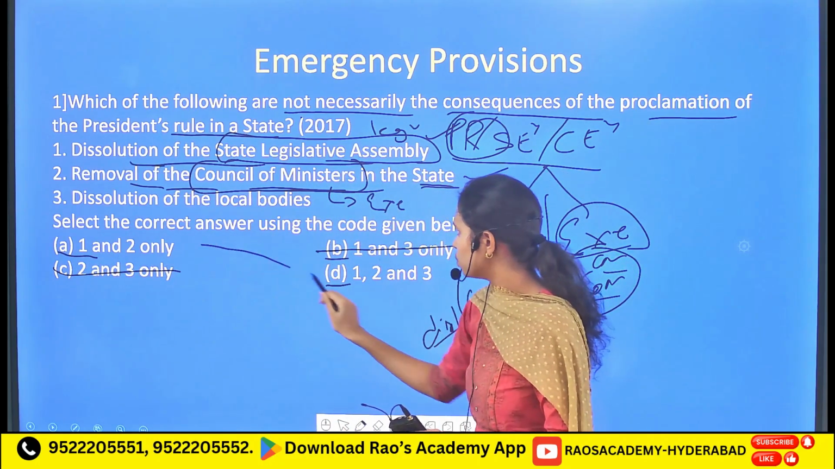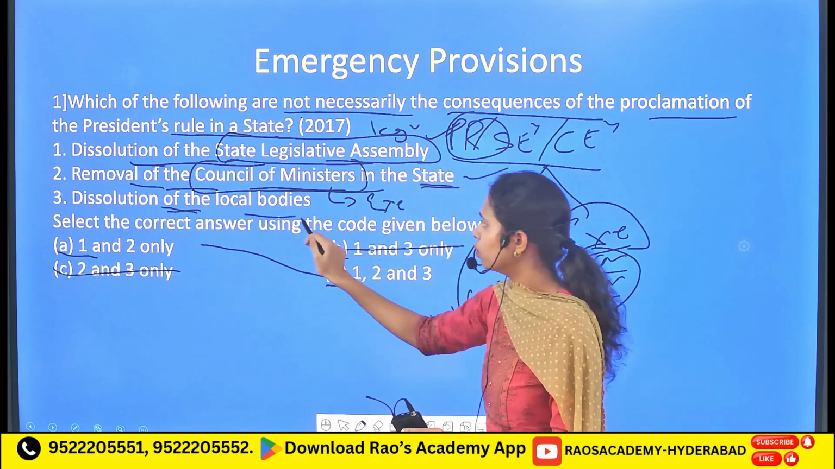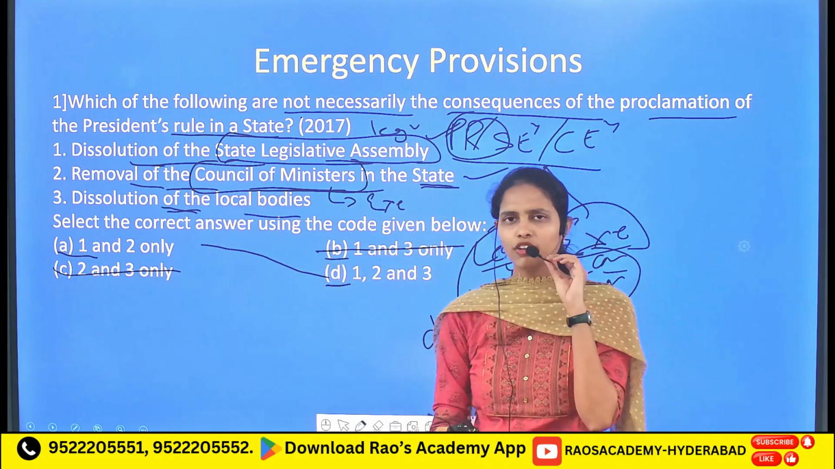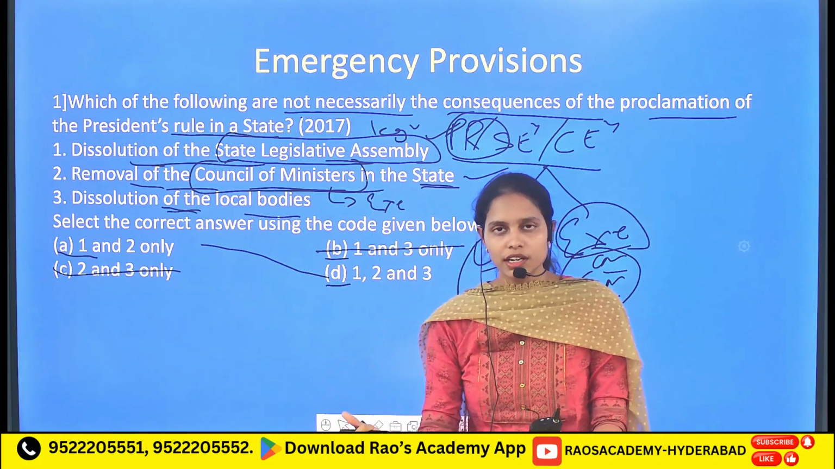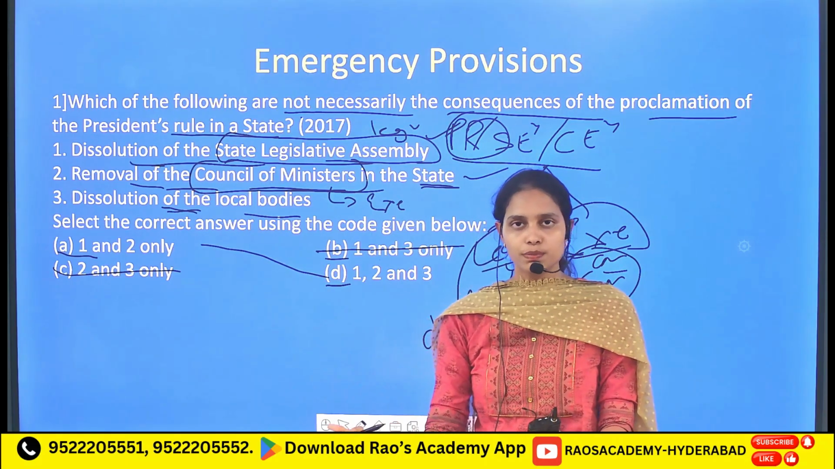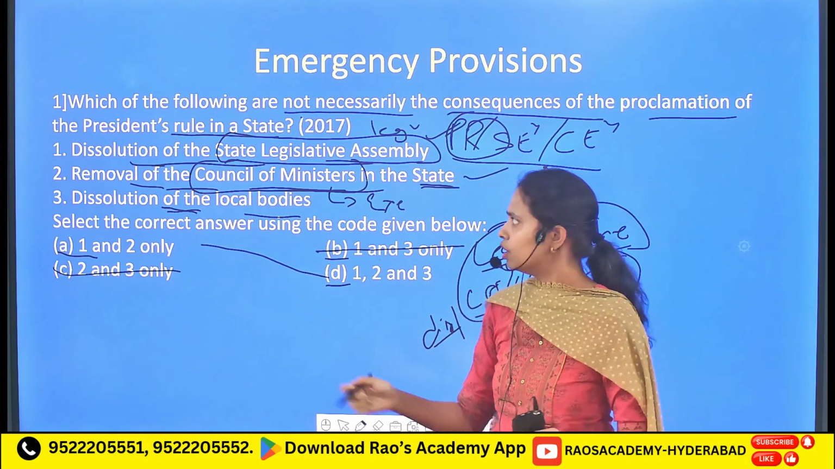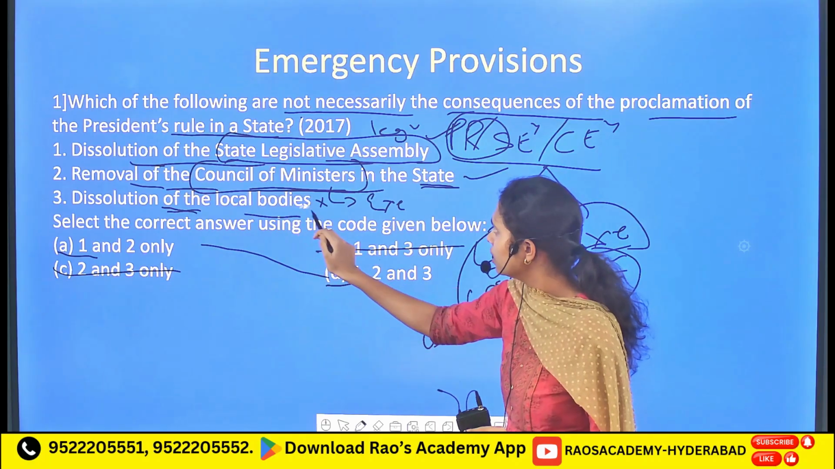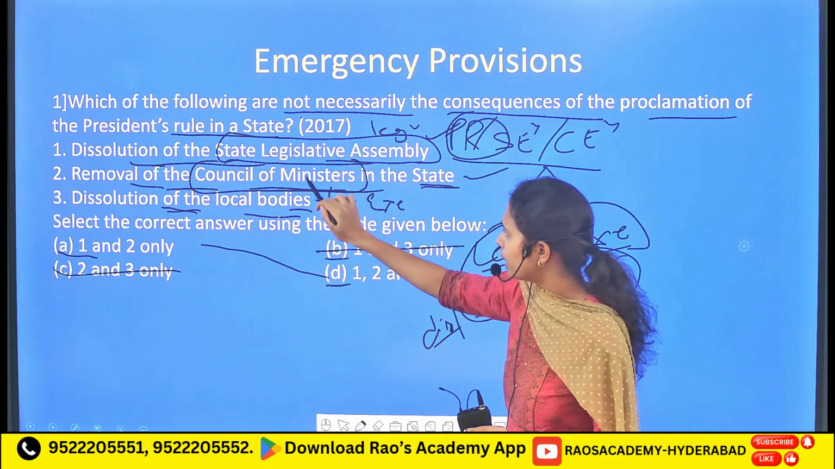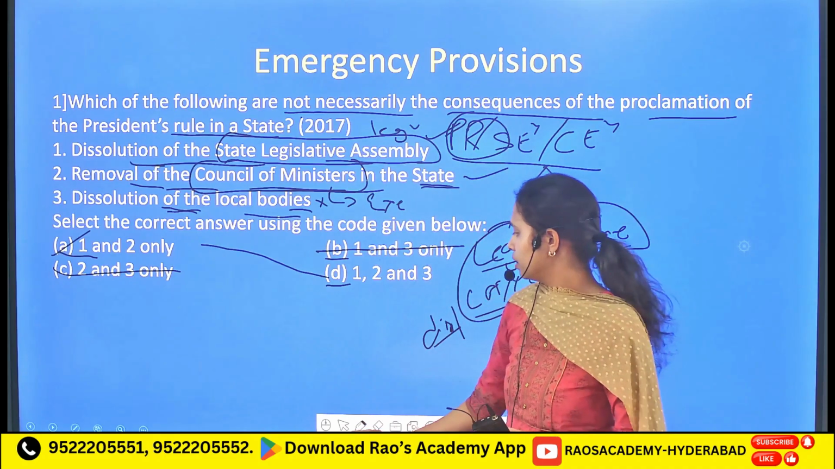Among these two options, let's find the correct statement. Here, the dissolution of the local bodies. There is no such mention that the local bodies, that is the Panchayati Raj institutions as well as the municipal bodies, will be dissolved. There is no such provision at all. So only 1 and 2 are the correct statements. So the option is A.